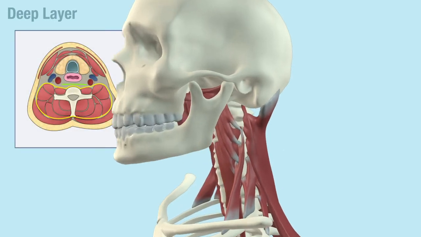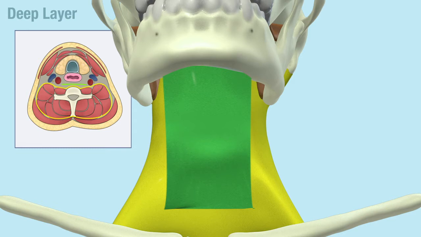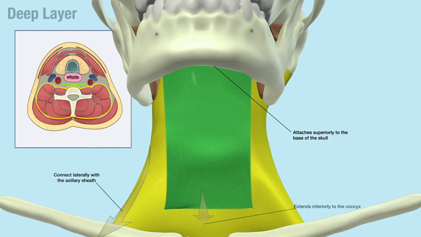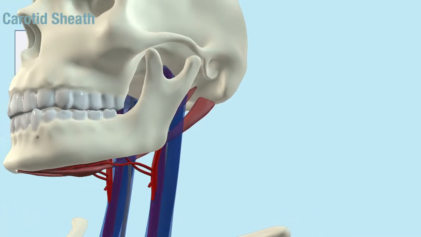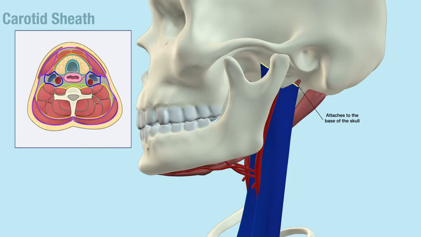The deep layer is divided into the alar layer and prevertebral layer. The alar layer attaches to the base of the skull superiorly and to the buccal pharyngeal fascia inferiorly. The prevertebral layer extends from the skull to the coccyx. All of the layers of the deep fascia interact to form a compartment called the carotid sheath. The carotid sheath attaches superiorly to the base of the skull and extends inferiorly to the thorax.